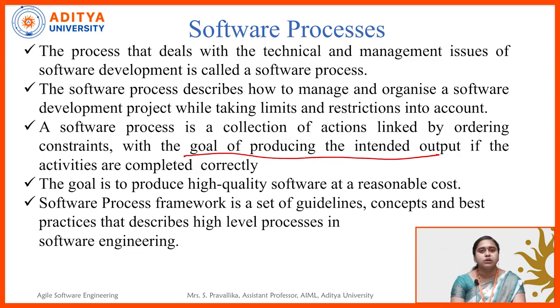The next point: the goal is to produce high quality software at reasonable cost. So the ultimate target of the software process is to get high quality software at a reasonable cost. That is the final ultimate goal.